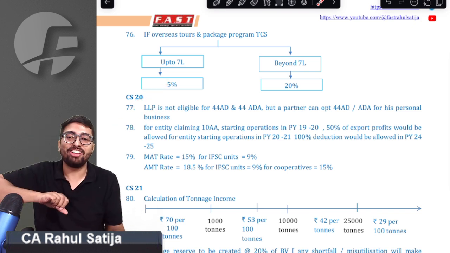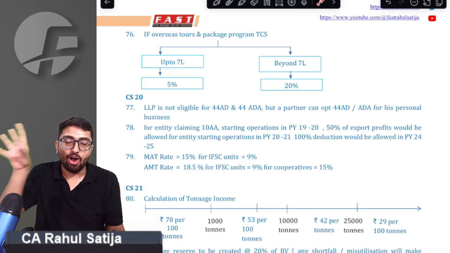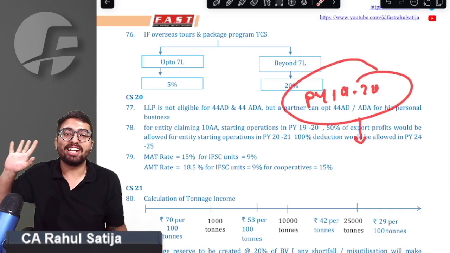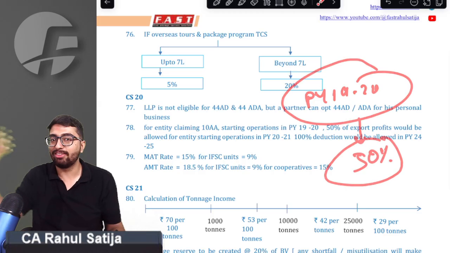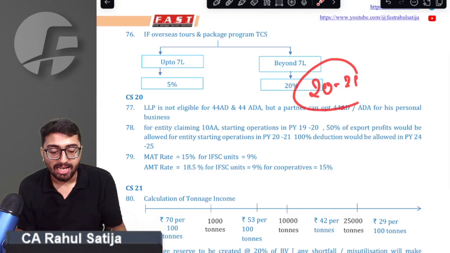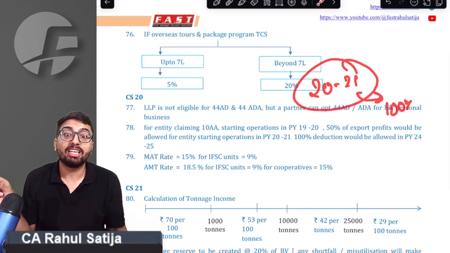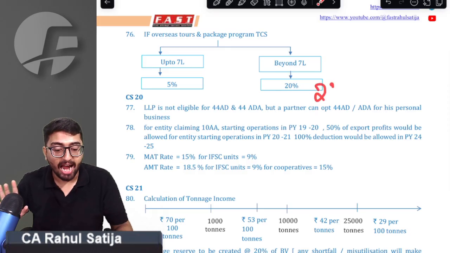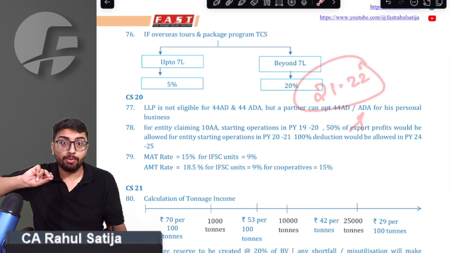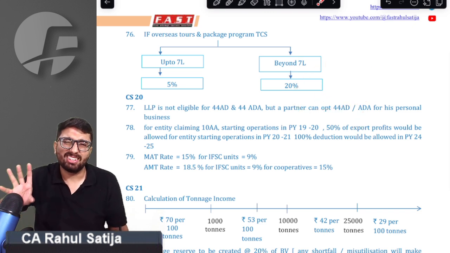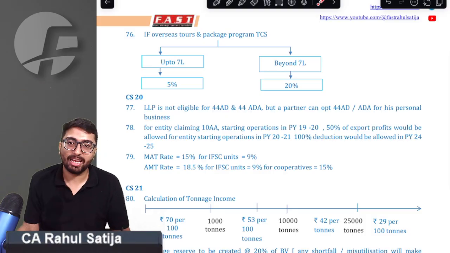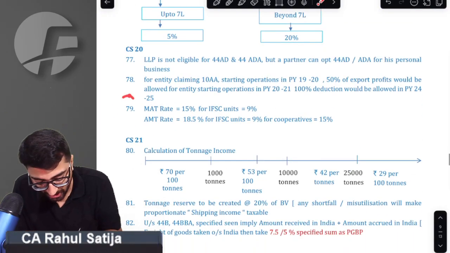Under section 10AA, if any of the entities has been started on or prior to previous year 2019-20, then whatever the deduction that you arrive at, always multiply by 50%, because only 50% deduction will be available to you. But if any of the business has been commenced from 2020-21, in that case 100% deduction will be given to you. And if a business has been commenced on or after 2021-22, no deduction would be allowed, because the last date to start your business was 31st March 2021 to claim deduction under 10AA. We got that point.